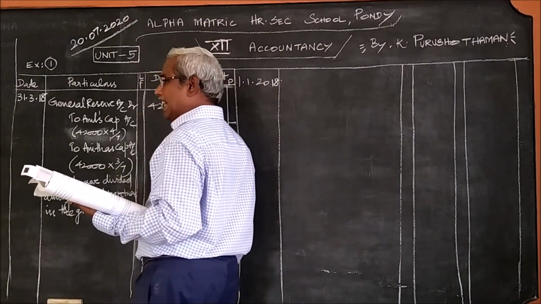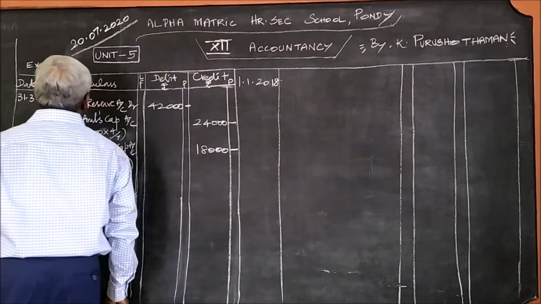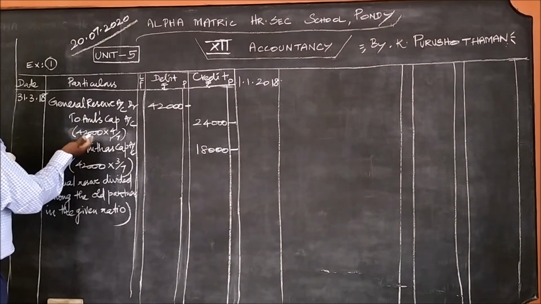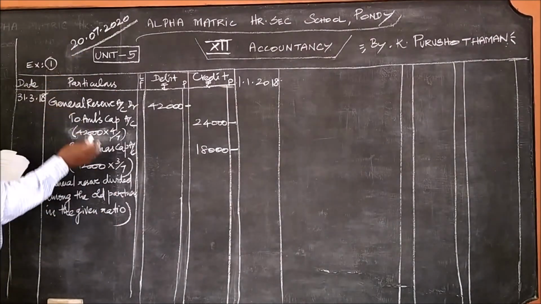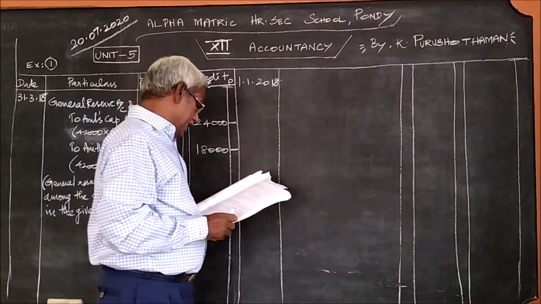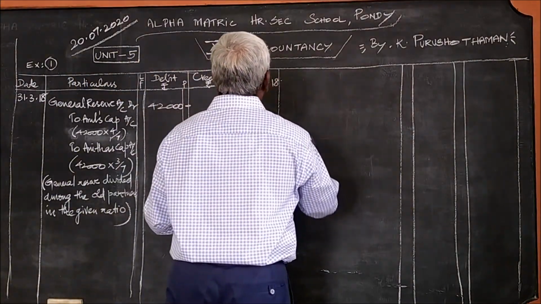Here, for accumulated profit, it is profit and loss account to capital account. If it is loss, the reverse entry. So, what are the names given here? Anjali and Nitya.